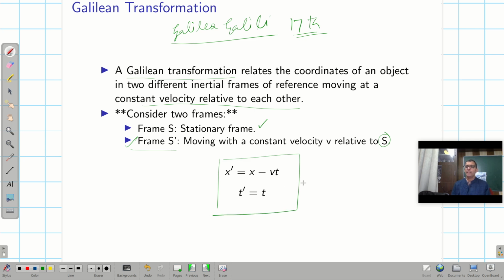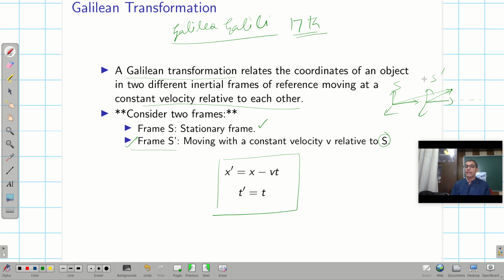I will prove it later on. Say this is one frame and this is another frame, it is S frame and it is S prime frame, and say the object will be somewhere here, its position vector will be this, and its position vector will be this when it is seen from S prime frame.